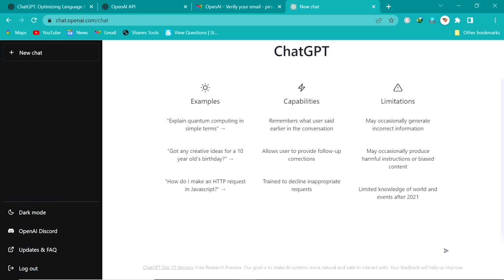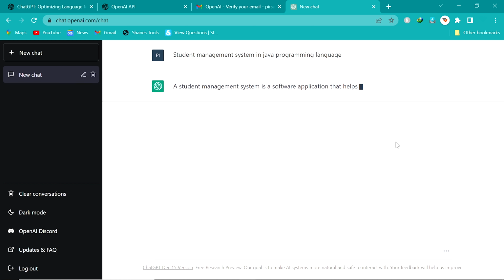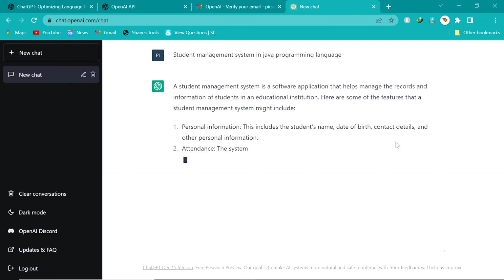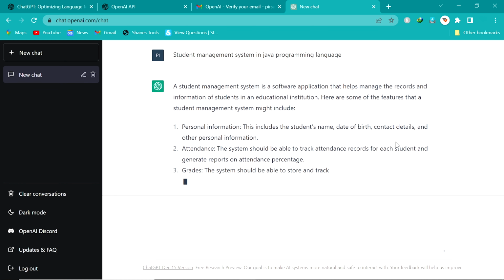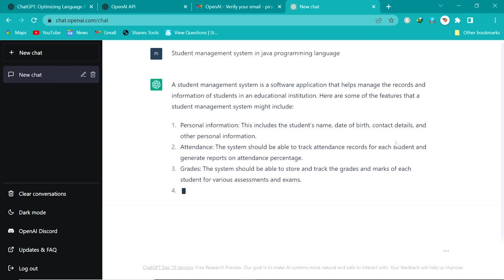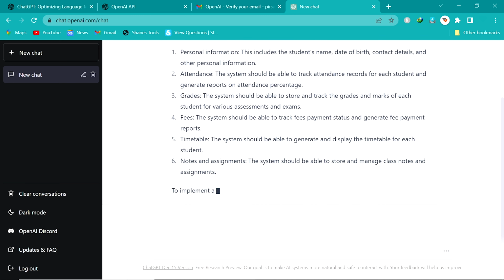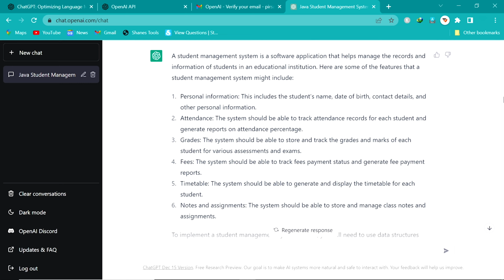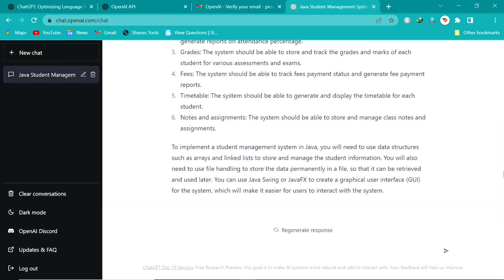First we write the question: student management system in Java programming language. Now click here. Now here you can see this is giving the details of this program. Now you can see here this gave all the details of the student management system, but I need the code, so